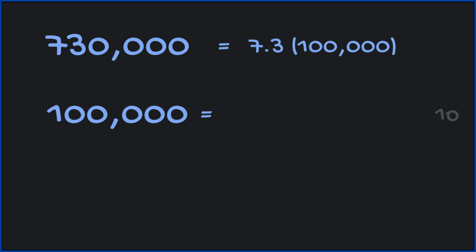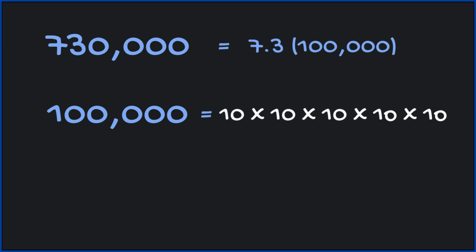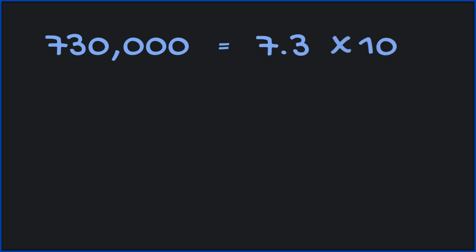Let's go ahead and expand 100,000 as a product of tens. That is 10 to the fifth. So 730,000 is basically 7.3 times 10 to the fifth. And so that's how you can convert from standard notation into scientific notation.